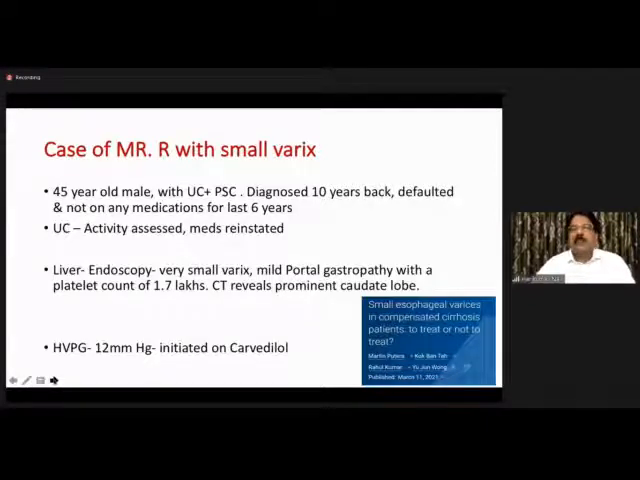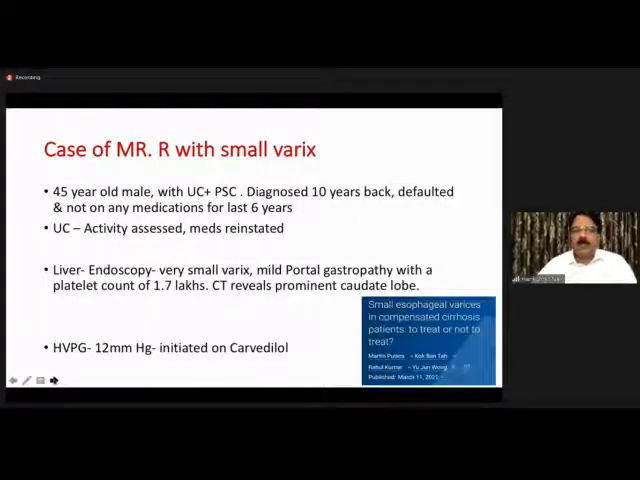2 questions remain. Conventionally, this is a compensated liver disease due to primary sclerosing cholangitis, and endoscopy just shows very small varices. Should we be really going ahead with HVPG measurement? We did that, and the value is 12 millimeters of mercury, and obviously 12 means we have to treat. That is the time when varices rupture, although there are no significant varices at this point.